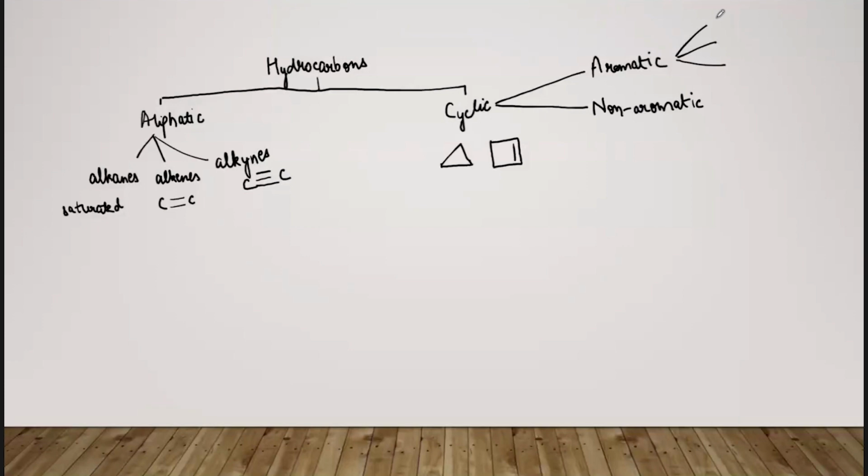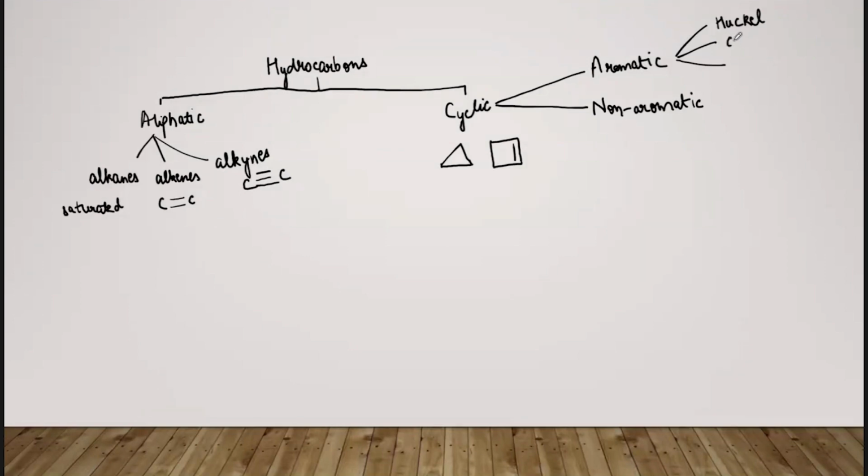It says that there must be 4n plus 2 pi electrons in that compound. Here n is a number of carbon atoms, and so 4n plus 2 pi electrons should be there.